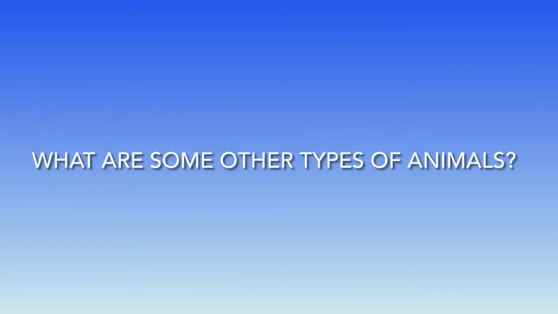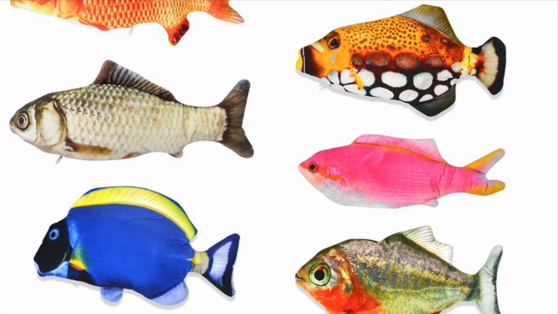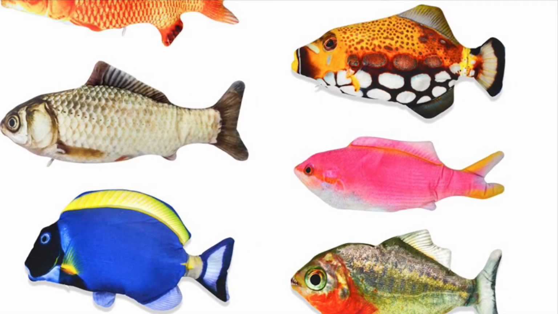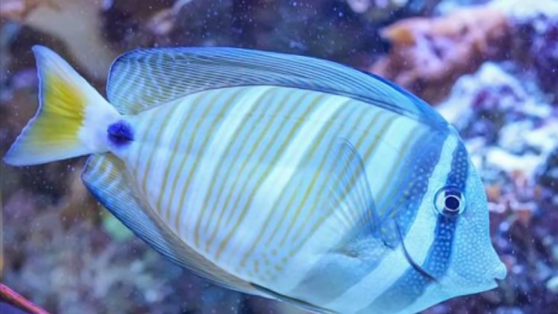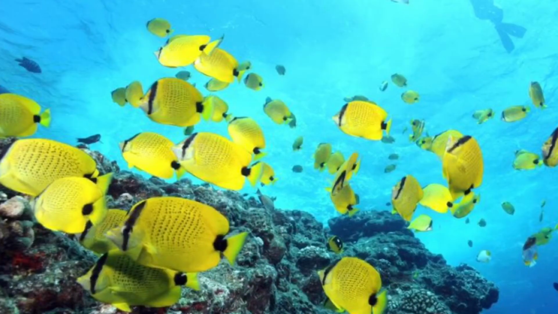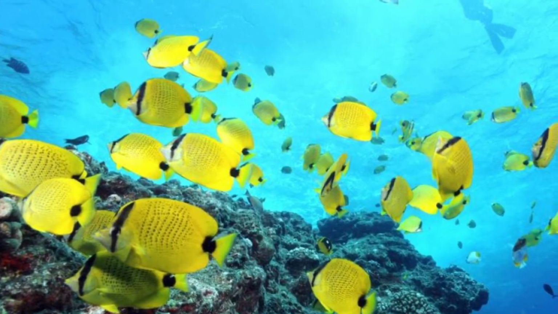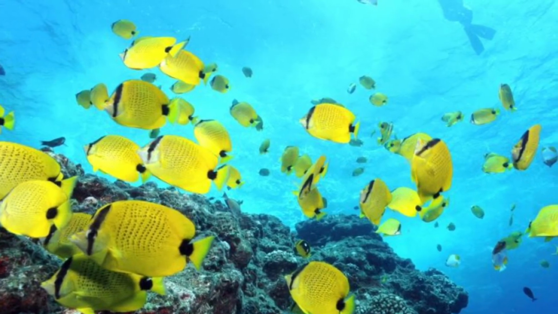What are some other types of animals? Fish are a group of animals that live underwater. Most fish have scales. Fish have fins that help them swim. Fish also have gills that help them breathe.